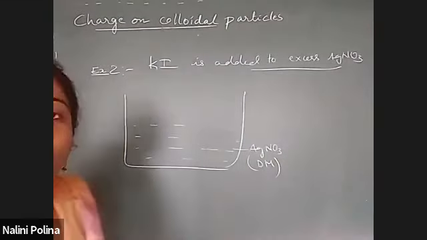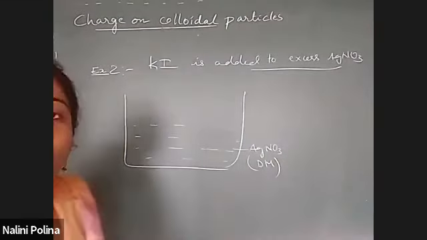In the previous case, that AgI was negatively charged, because there KI was taken as the dispersion medium. Here AgNO3 is taken as the dispersion medium, so you get positively charged AgI. So now AgI can be an example of a positive sol.